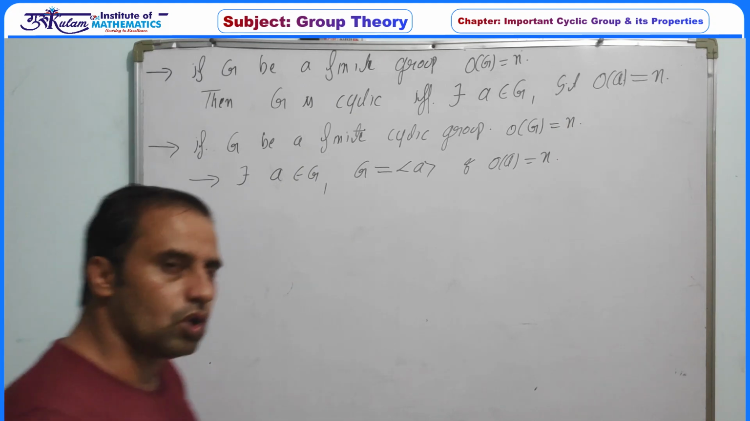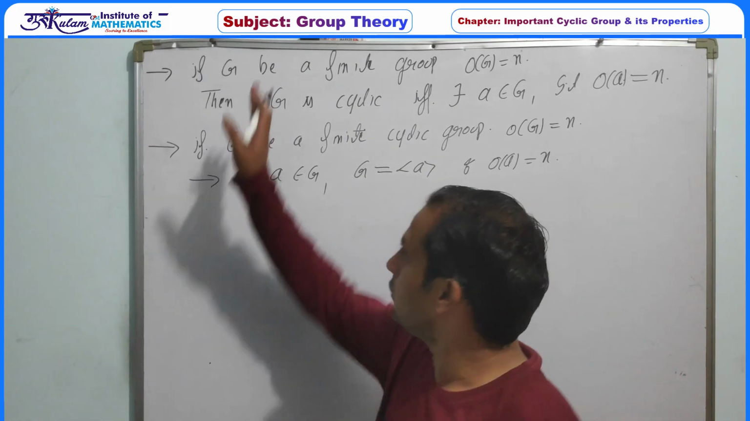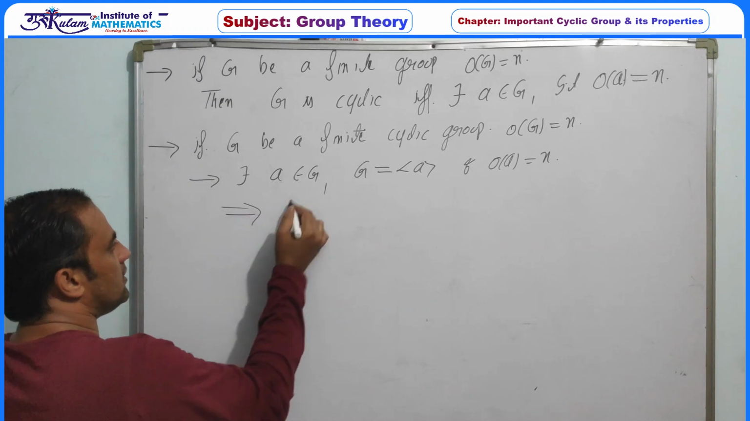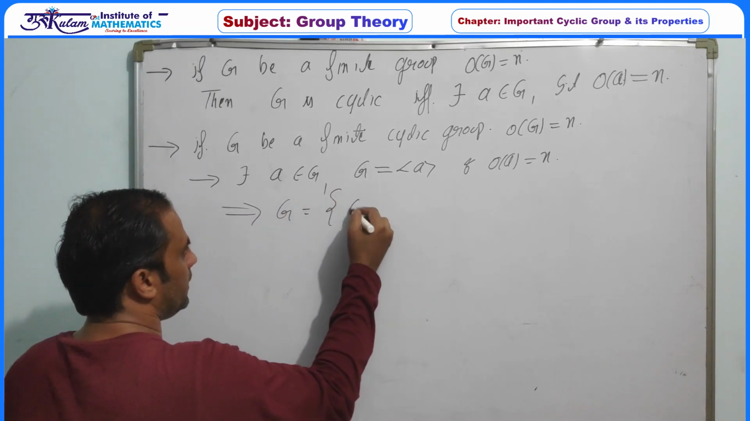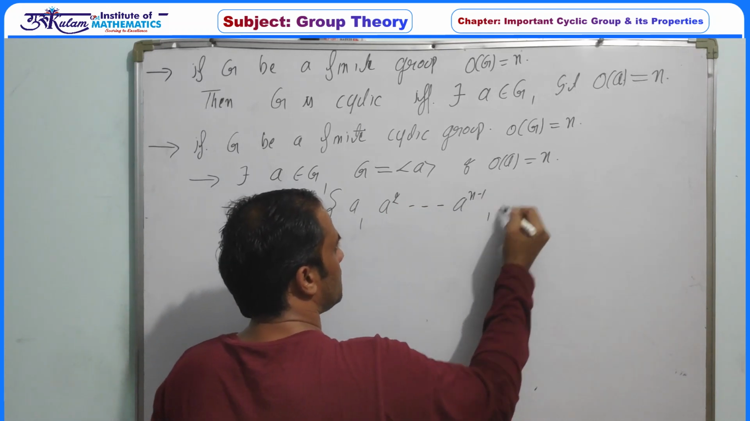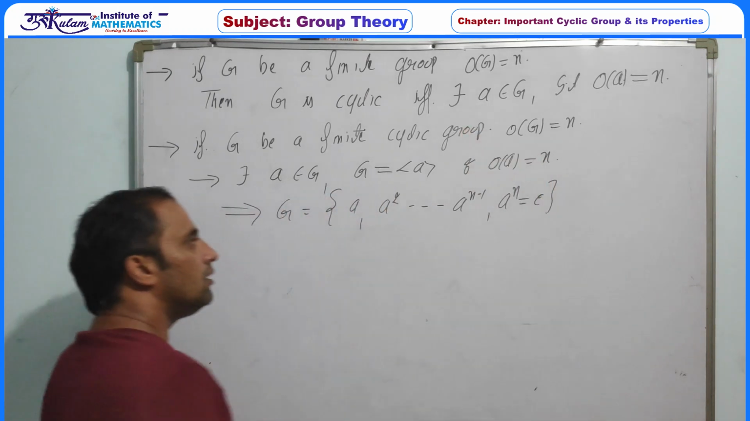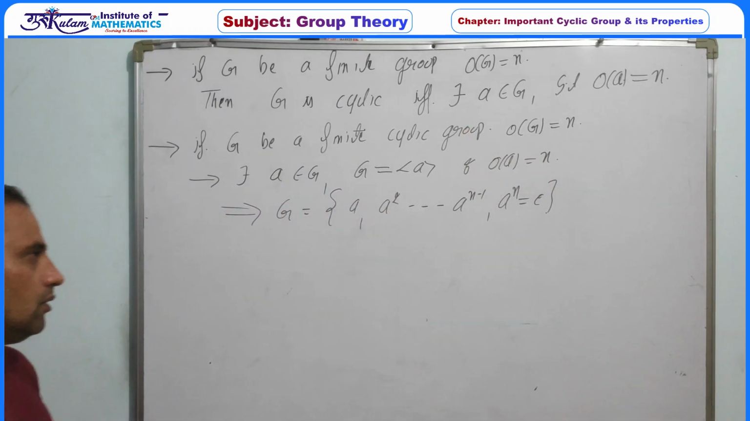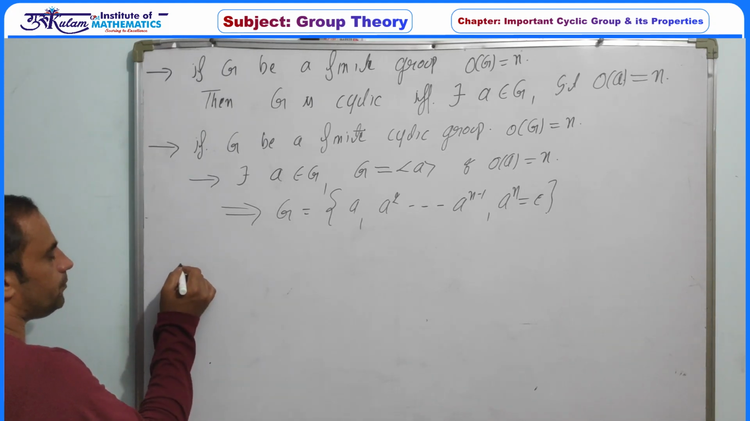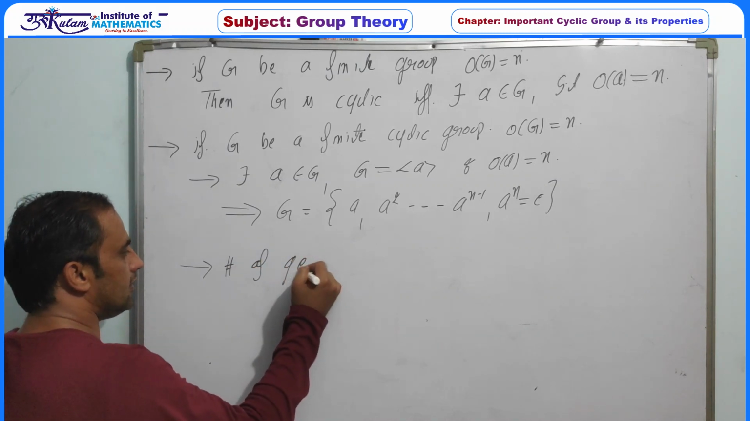Simple. Since the order of the generator must be equal to the order of the group, we have already proved it in the first statement. Now this implies G is of the form a, a squared, up to a to the power n minus 1, and a to the power n is definitely equal to the identity. So G is this group. Now the first concept is the number of generators